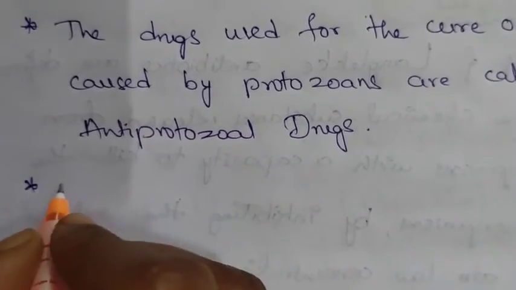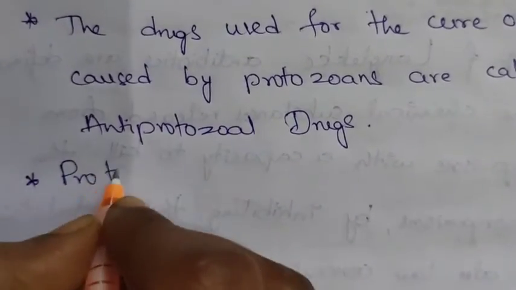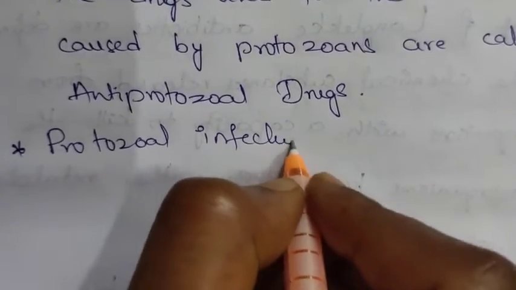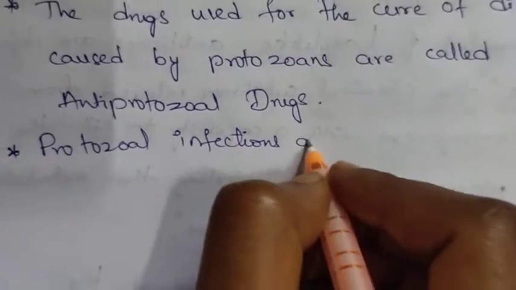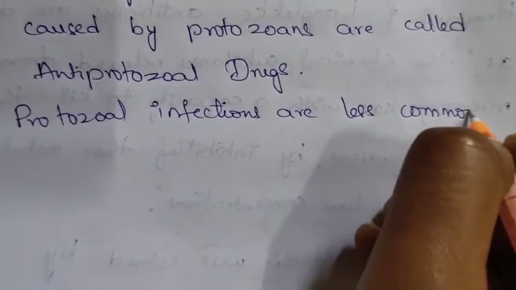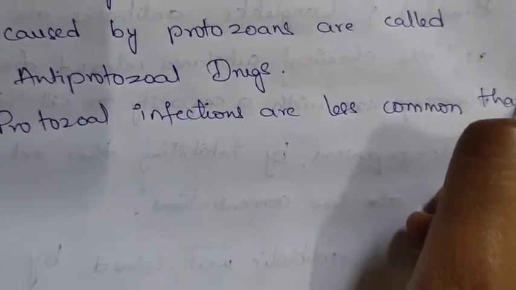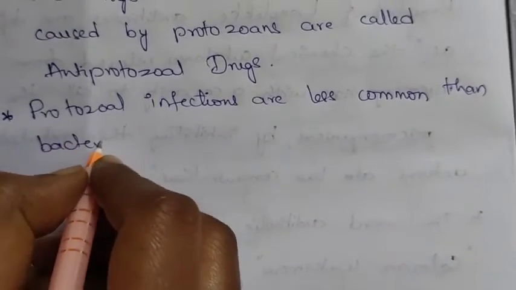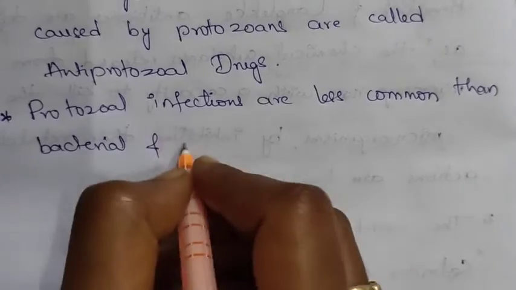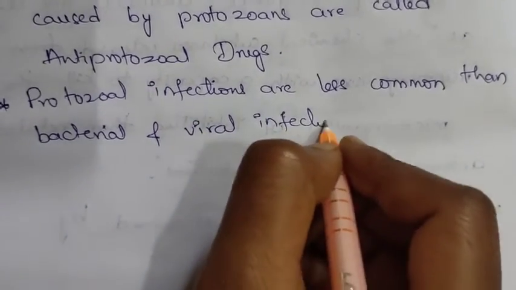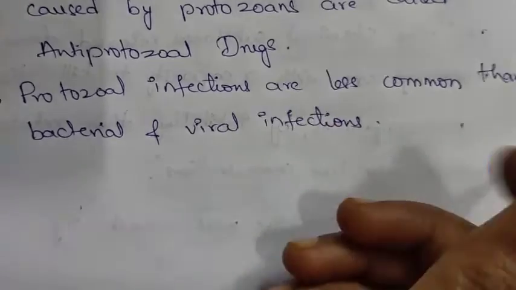Second point in this one, that is protozoal infections are less common than bacterial and viral infections.